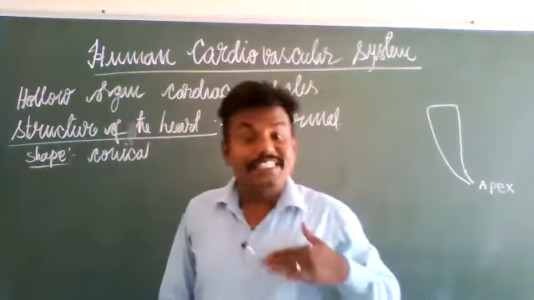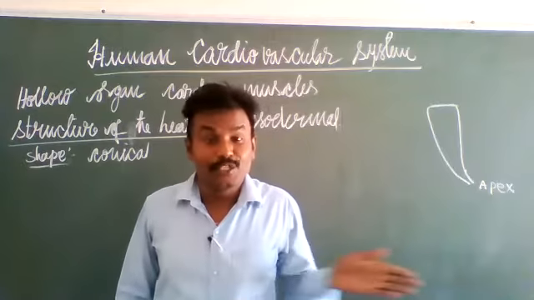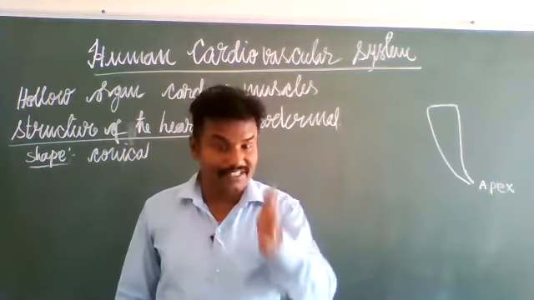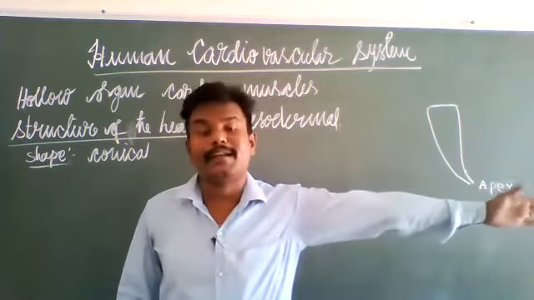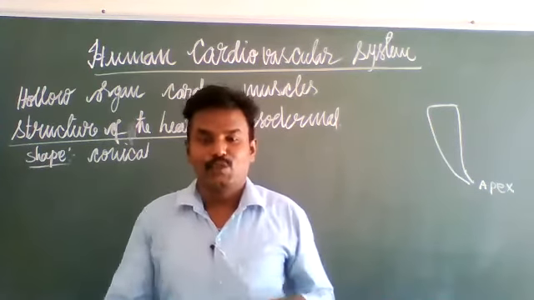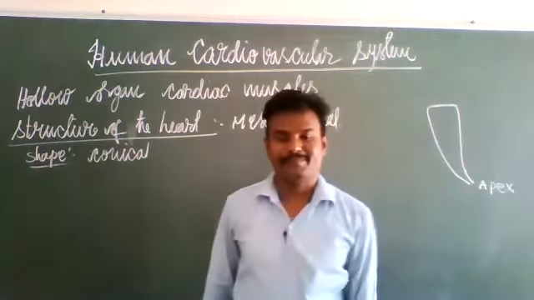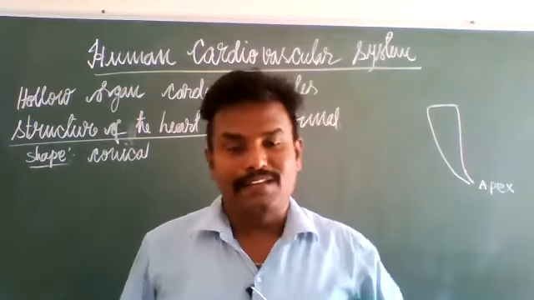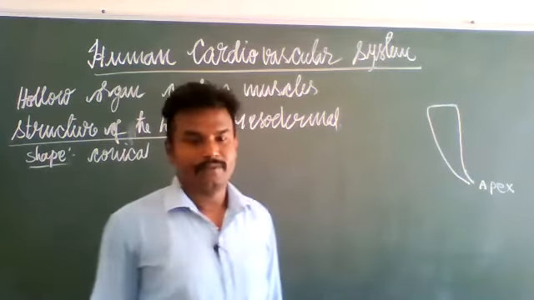The apex region faces downwards, towards the left. Listen carefully: the heart is not completely located on the left side. It is in the middle, towards the left side.